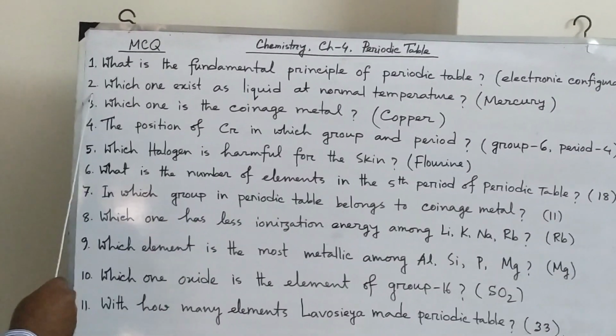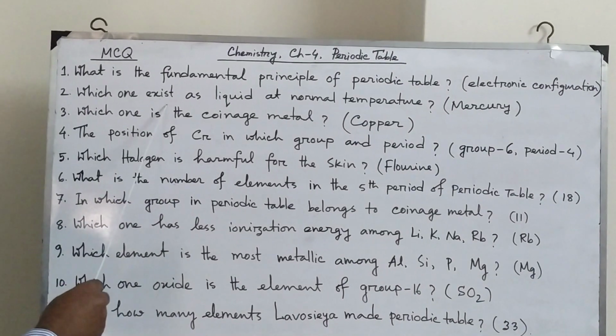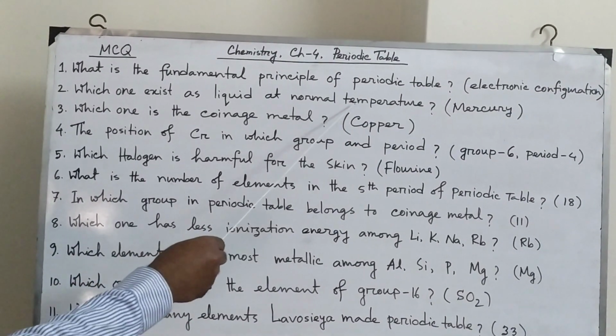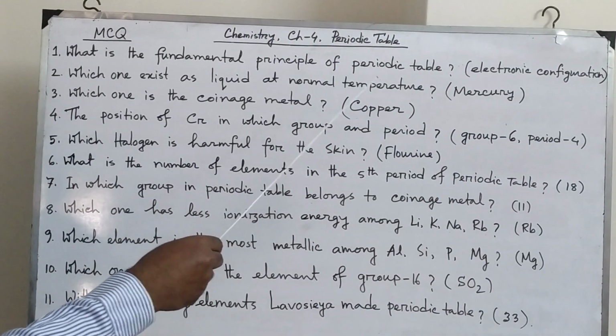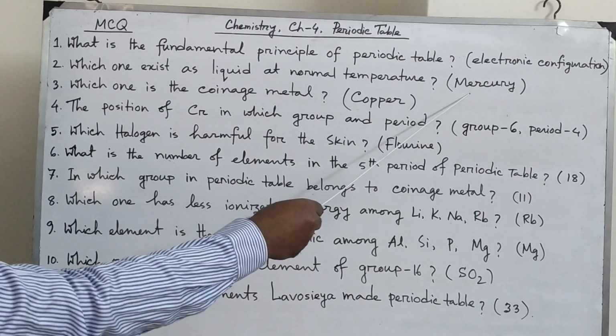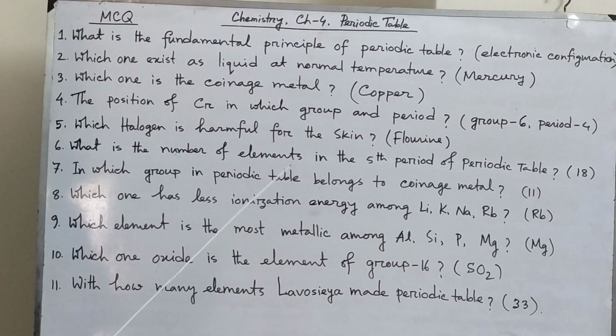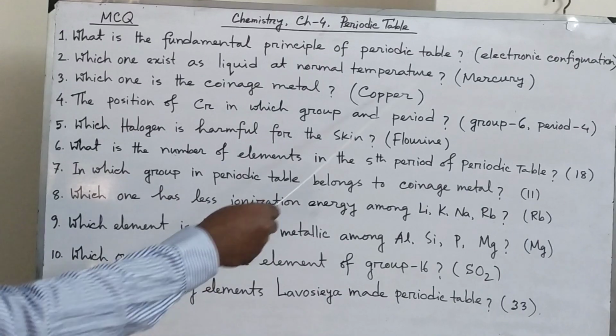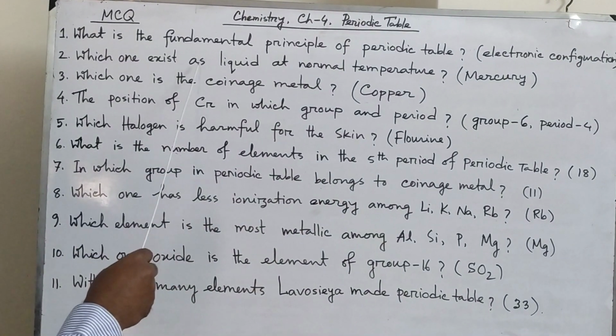Then number 2. Which one exists as liquid at normal temperature? Everybody knows that mercury is a metal, but it is liquid at normal temperature. So mercury exists as a liquid.